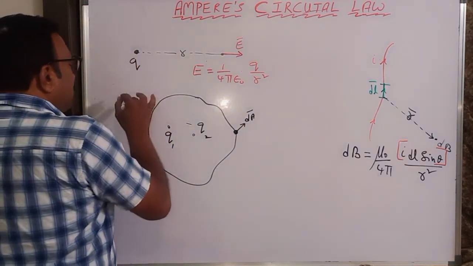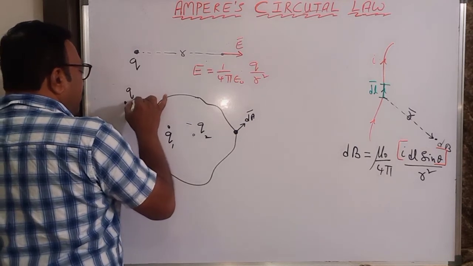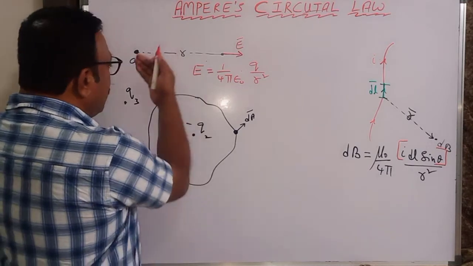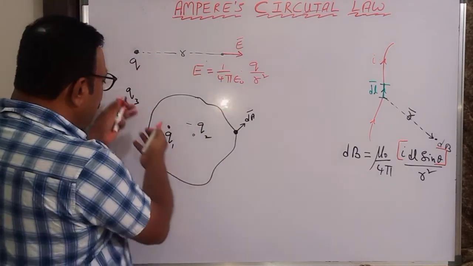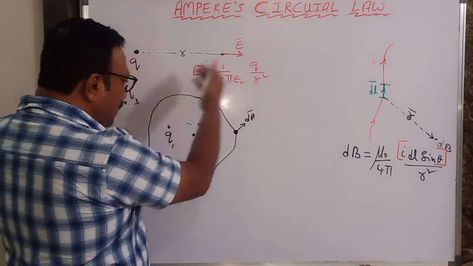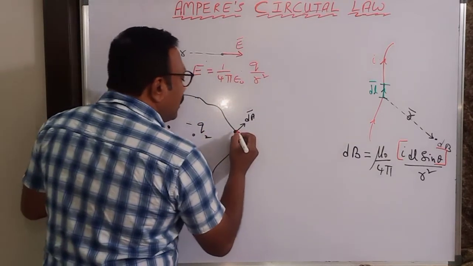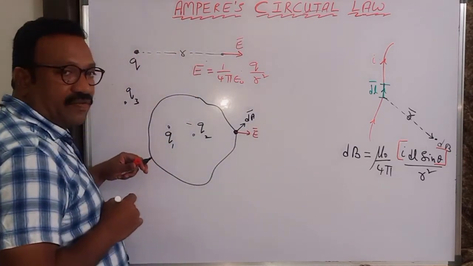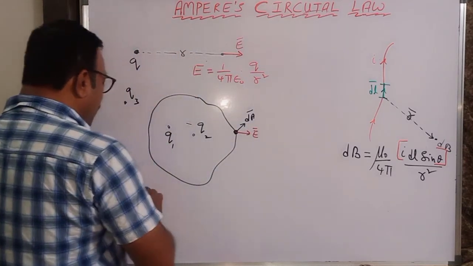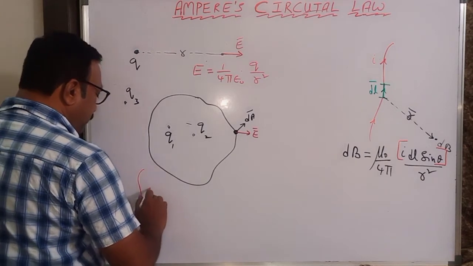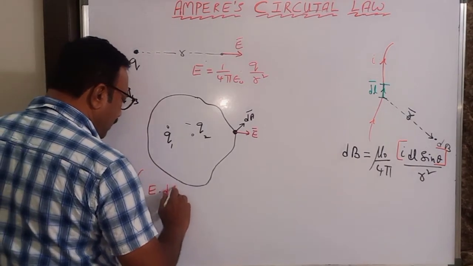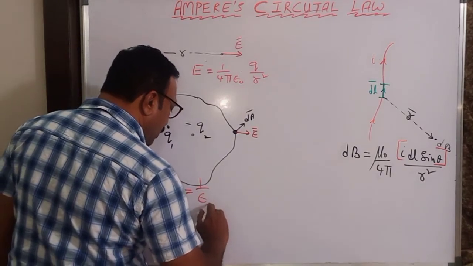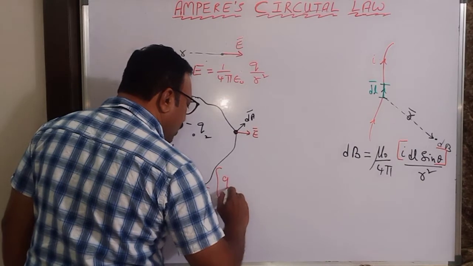I will take one charge outside this also, Q3, just to understand. Do you know that charges at rest produce electric field? So here also there are so many charges. They must be producing an electric field in this region. So let the electric field here be E. Then what did you write? Integral E dot dA is equal to 1 by epsilon naught times the charge inside.